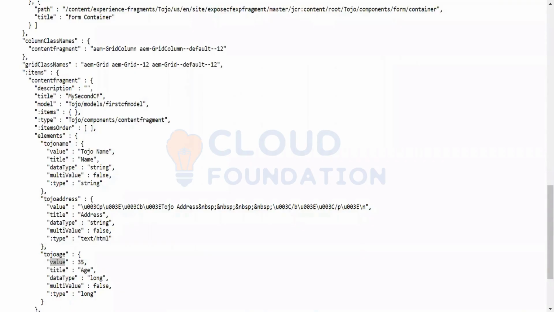In all the organizations, they do not expose the JSON format of their pages. That is, of course, not at all recommended, neither should you do it. If you want to expose the JSON, only expose it for the experience fragment, because from there you only want to expose your content from the content fragment.